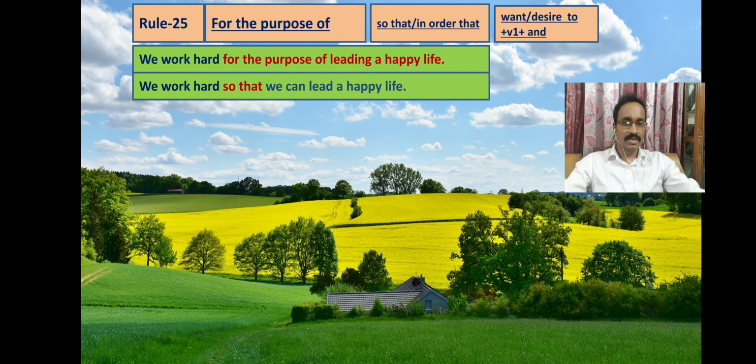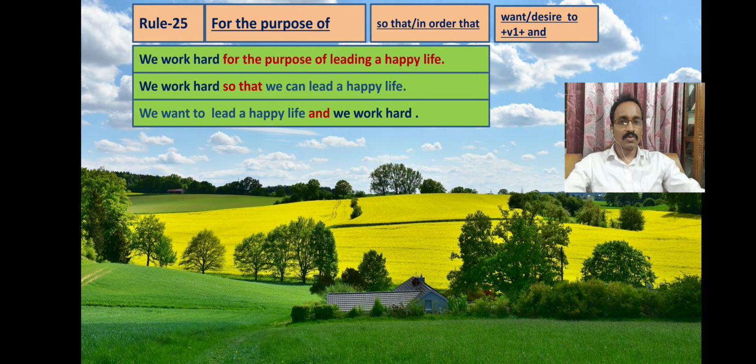To make it a complex sentence, we use so that. So here you see, we work hard so that we can lead a happy life. Now in a compound sentence, if we find for the purpose of in the simple sentence, in that case we can use want. So we want to lead a happy life and we work hard.